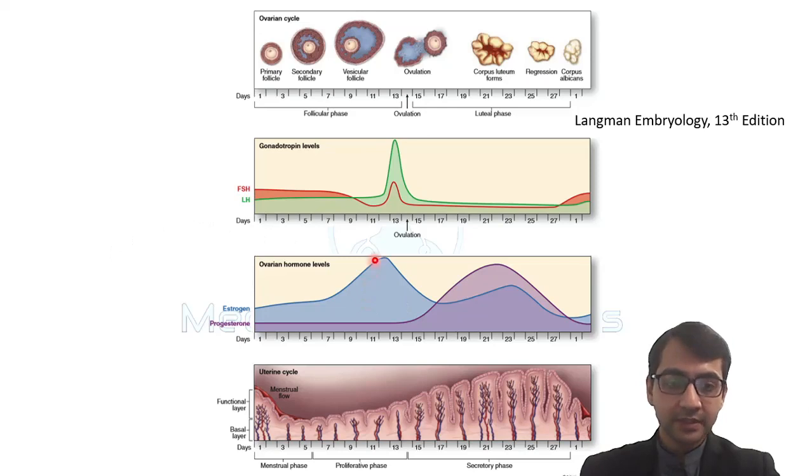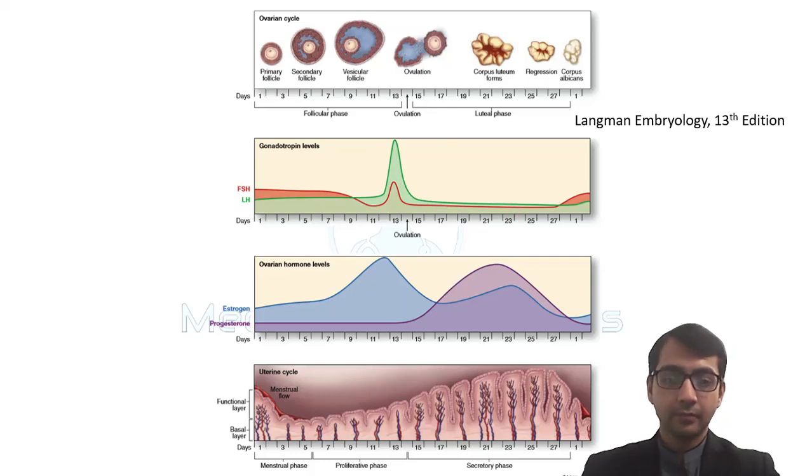You can see there is a peak of estrogen just before ovulation, then there is a peak of both hormones at the mid of secretory phase or luteal phase. And you can see here in the follicular phase FSH is more. At the time of ovulation the peak of LH is much higher as compared to FSH, and in the luteal phase in general the luteinizing hormone LH is a little more in level.